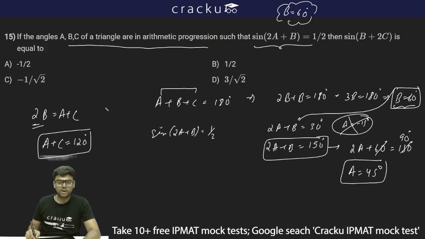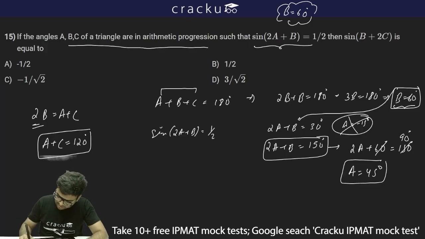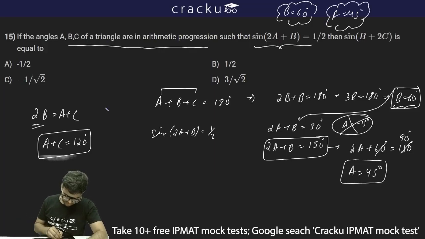I'll say again 2A plus B is 30 degrees, or it can be 150 degrees. But if B is equal to 60 degrees, what will happen? A will come out as minus 15 degrees, and this is not possible. So ultimately what we have to take is 2A plus B to be 150 degrees. Substituting B equal to 60, I get 2A equal to 90, or A equal to 45 degrees.